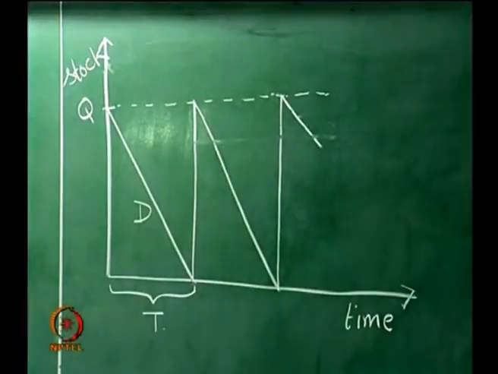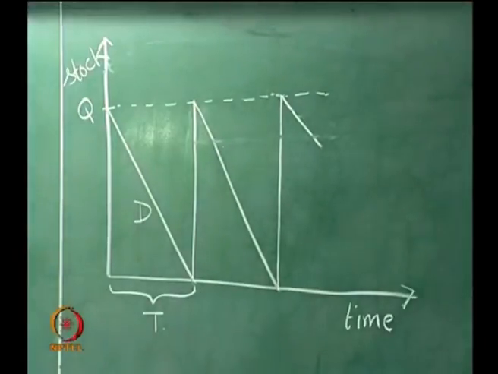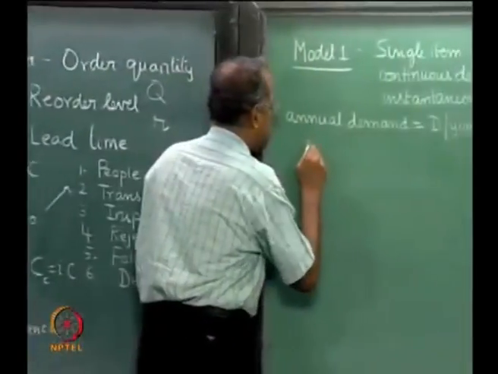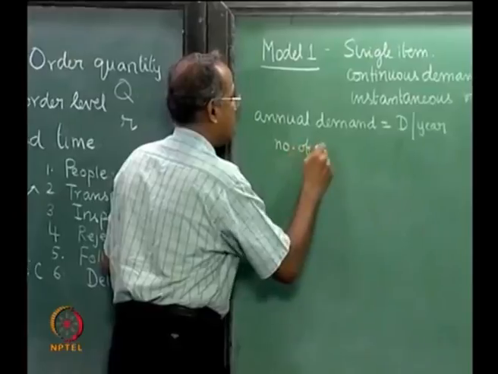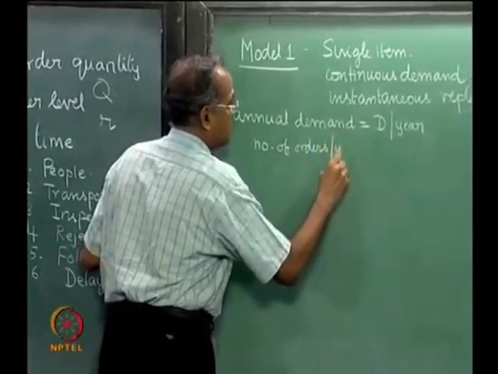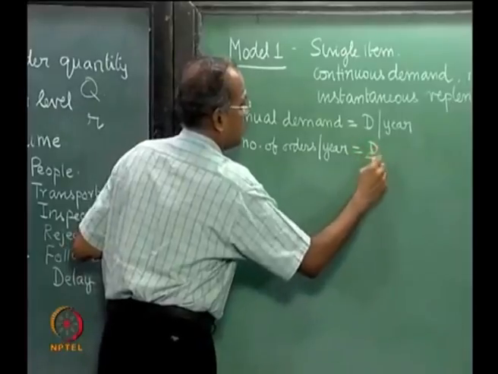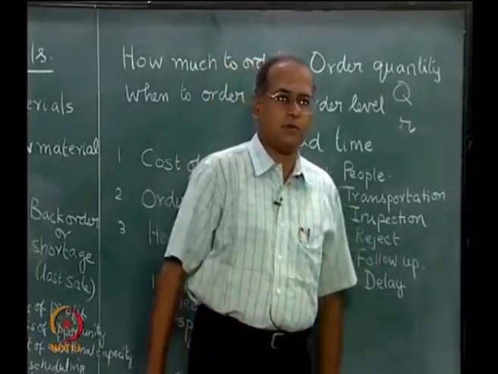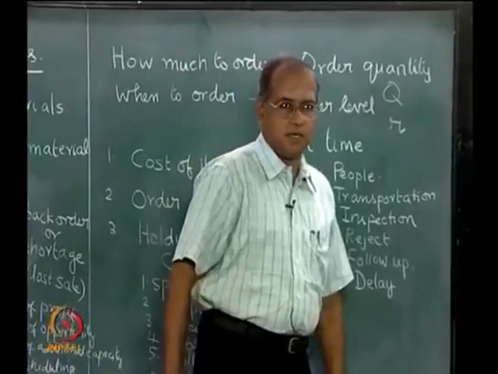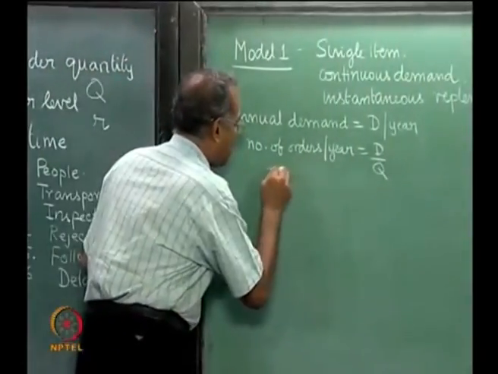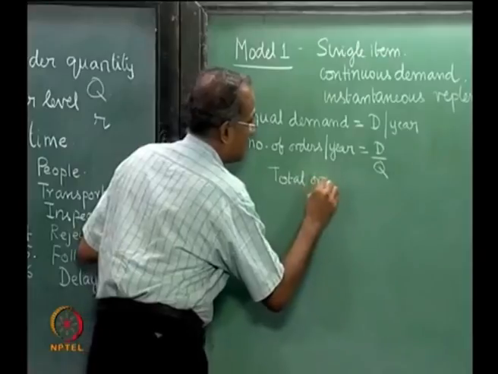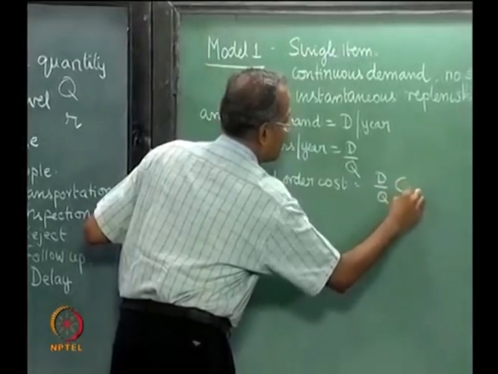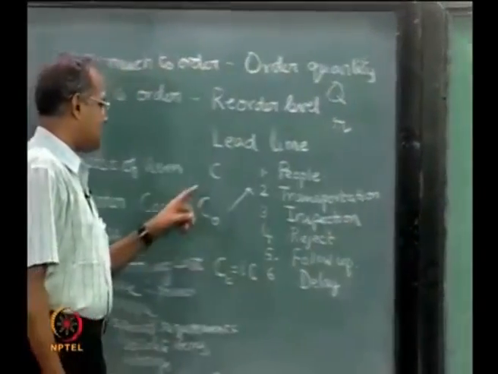Now, let us derive a very simple formula to find out Q. Every time we place an order, we order a quantity Q. So, number of orders per year will be D by Q, because every time we place an order, we order for Q. Number of orders per year is D by Q. Total order cost is equal to D by Q into C naught. Now C naught is this order cost.